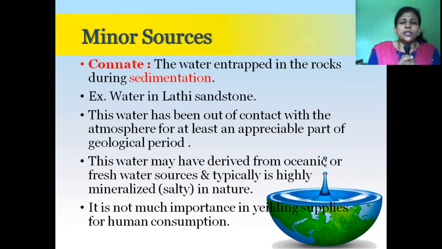This water may have derived from ocean water or fresh water, and it is typically highly mineralized in composition, meaning salty in nature. This connate water is not much important for human consumption.